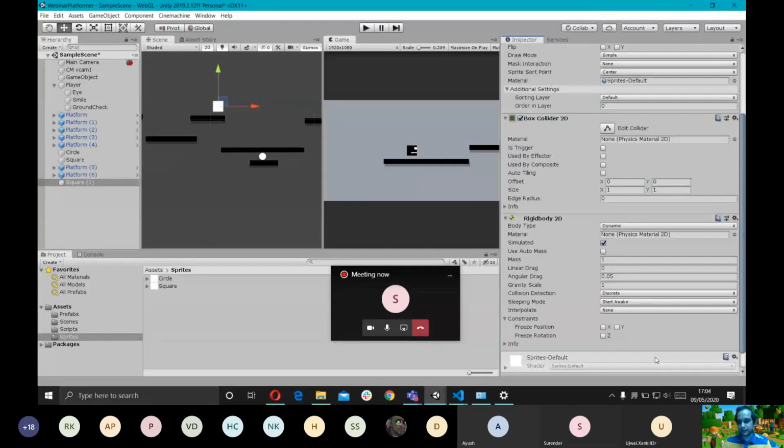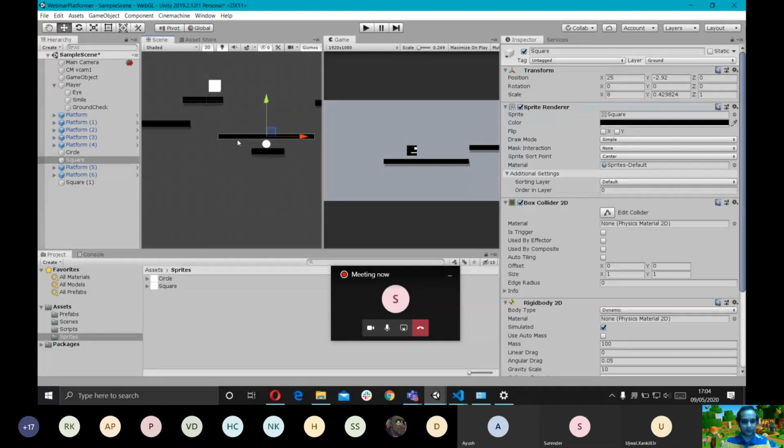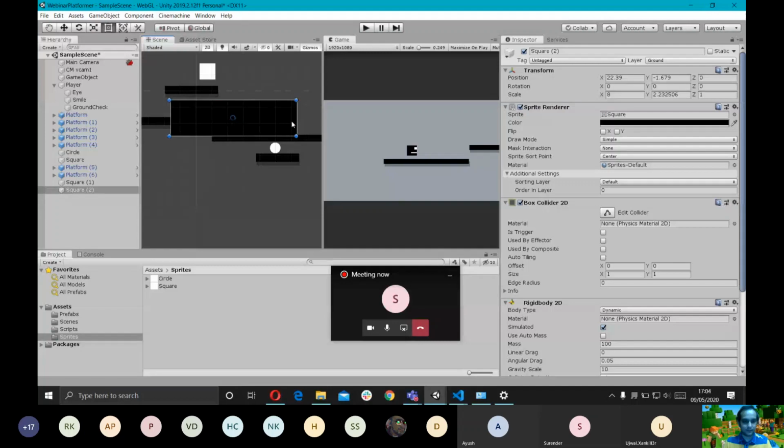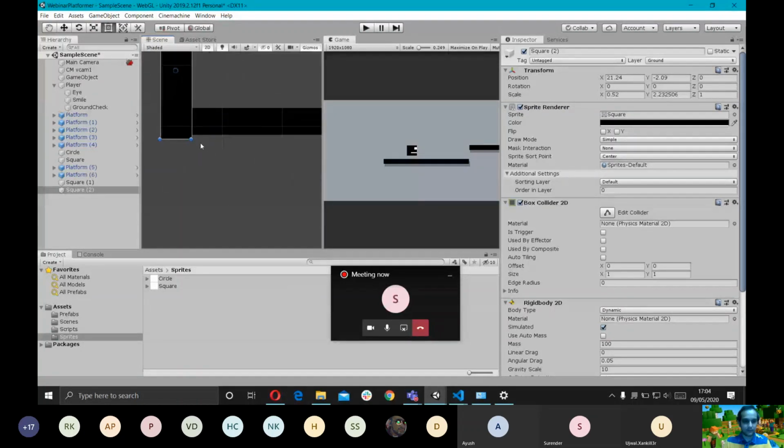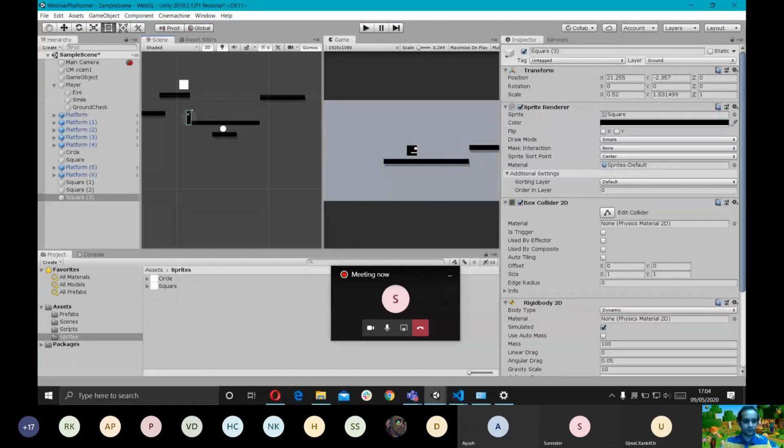So now that physics is being applied to it, I think you guys can imagine, as soon as we drop this thing on the seesaw, it's gonna fall down again and we're gonna get stuck here. So I'm just gonna add some small obstructions at the end of the seesaw, just to stop the square when it falls down, and this one is just for aesthetics.